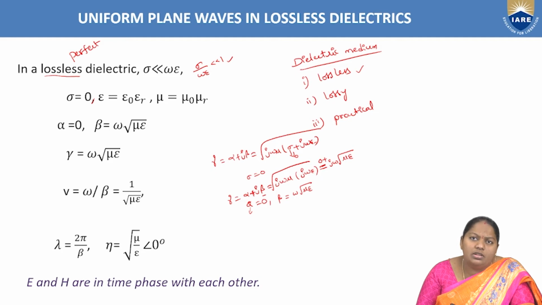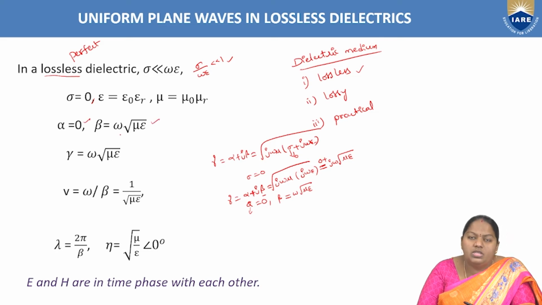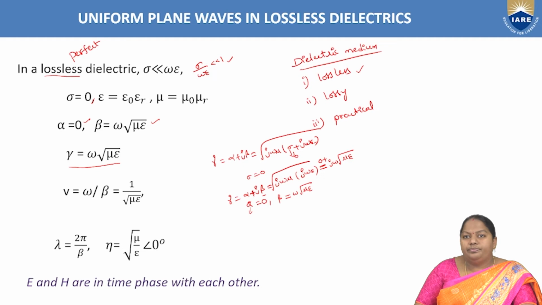There is no reduction in the amplitude, hence there is no loss in the signal. Then the medium is considered a lossless dielectric or perfect dielectric. Right? So alpha equal to 0, beta equal to omega root mu epsilon. Then gamma can be written as j omega root mu epsilon.